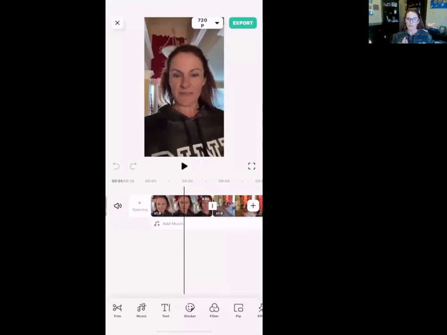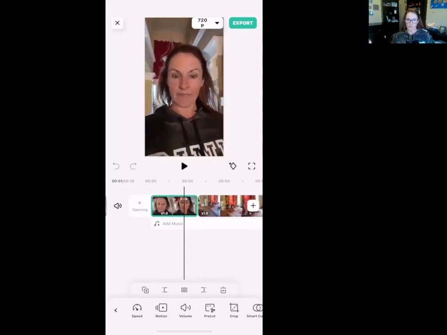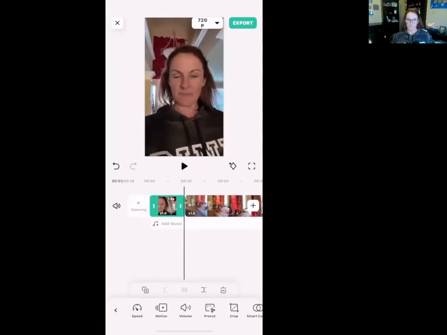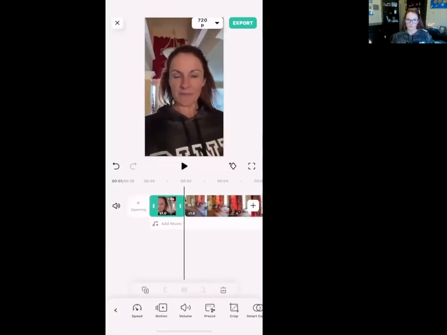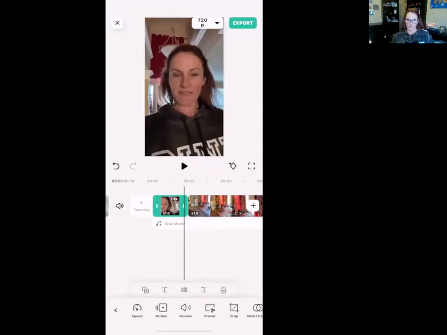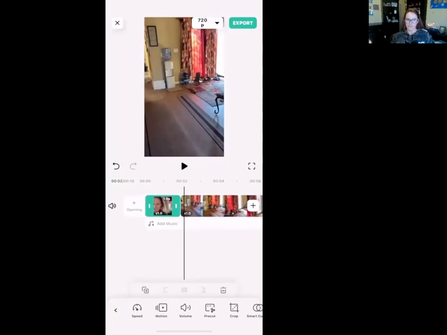Okay, so that's where I wanted to stop. I stopped talking and I continued walking just so I could show you how to cut this. You're just going to tap on that particular little segment. And then on the right side, put your finger on the little white line there and pull it over to about there. So now that clip is smaller. House. And then it transitions to the next one.